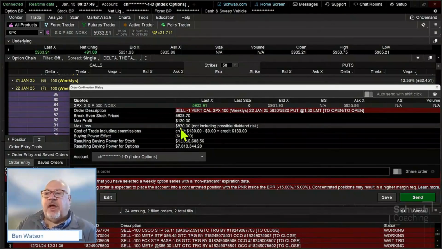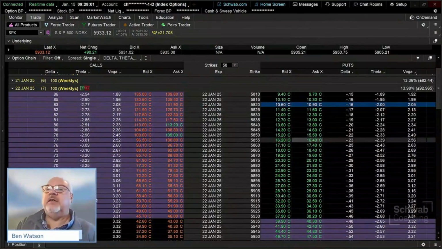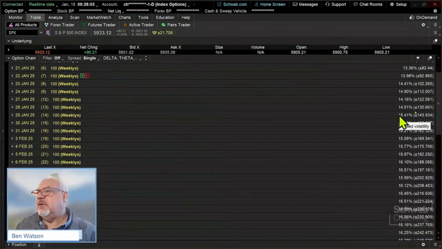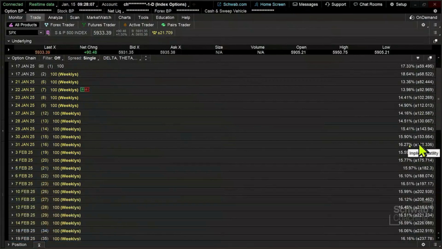But my maximum theoretical loss in this case is 870. That's kind of skewed just a little bit. That may be a function of the fact that implied volatility we saw in the VIX is relatively low in this particular case. So we might go and find some additional volatility, although we're not seeing many, many expirations that do have a lot more additional volatility.